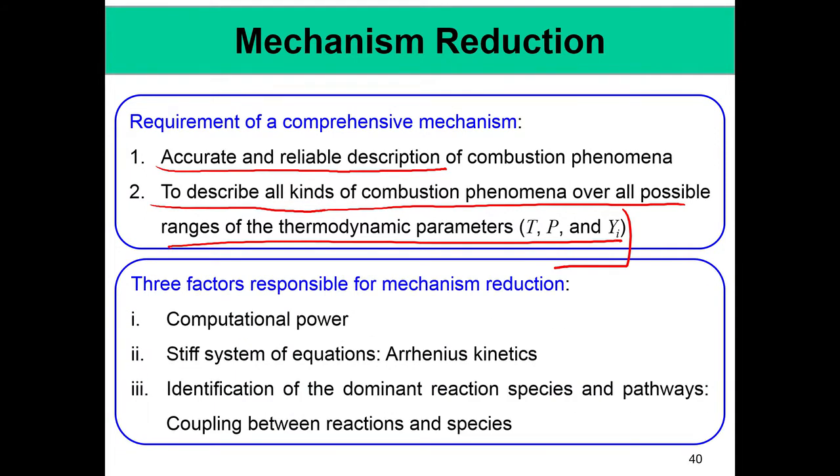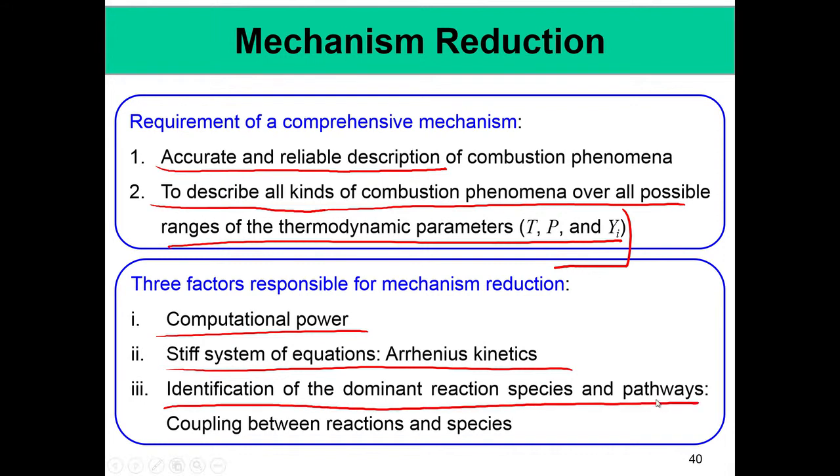The three factors that are responsible for mechanism reduction are essentially computational power and the stiff system of equations, because you see all this e to the power minus EA by RT in the reaction rate, different kinds of EAs give different time scales for reactions. So, that makes these differential equations for species quite a stiff system, and it is complicated, and we have to basically identify the dominant species and the pathways and the coupling between the reactions and the species.